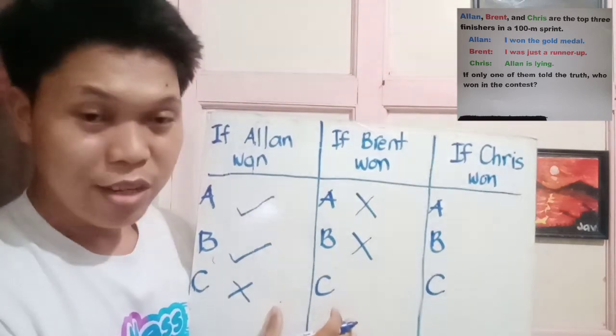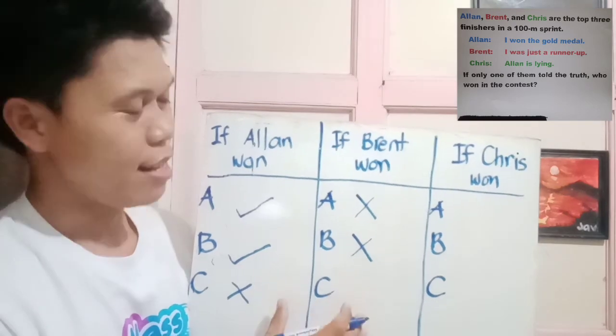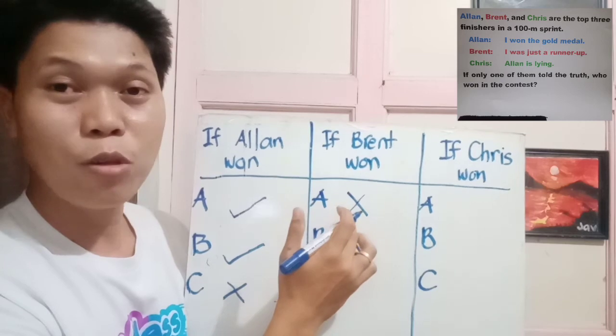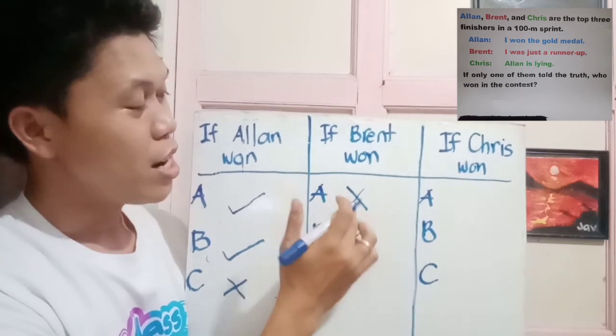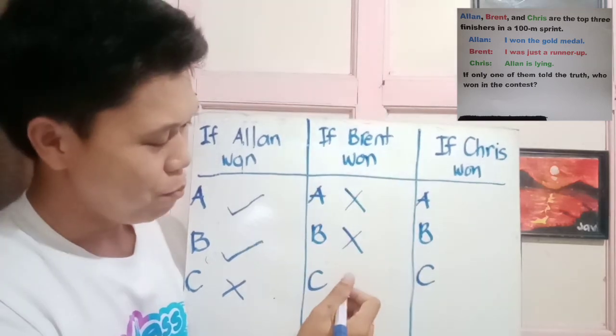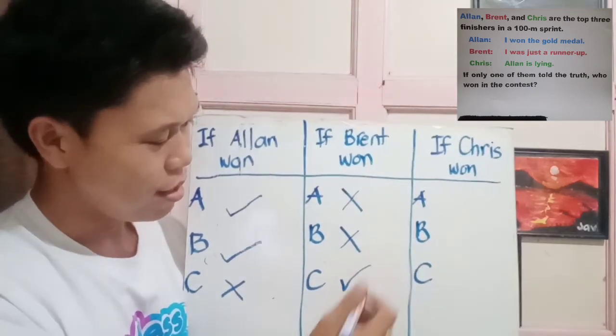And the statement of Chris, Alan is lying, is referring to the statement of Alan. And Alan's statement is, "I won the gold medal," which is not true. Therefore, Alan is really lying. So we will put a check on this.